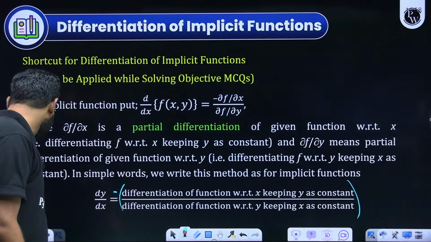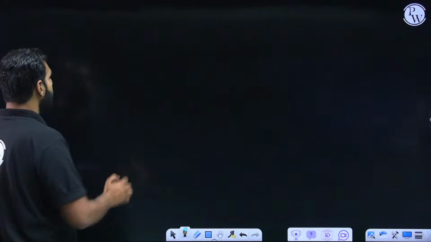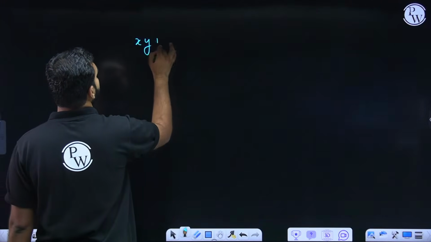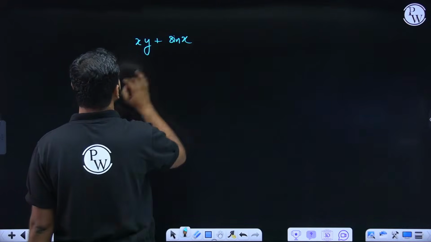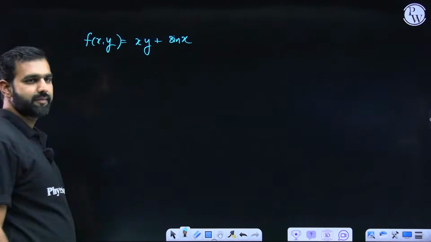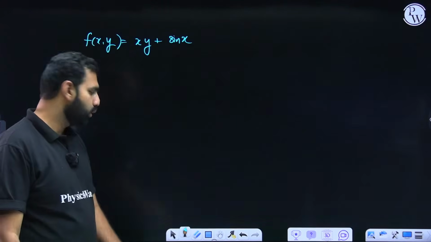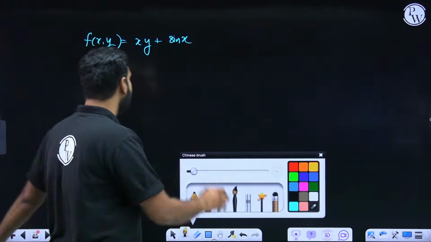Let me take an example as well. Do we have an example? I think we don't have. The basic example, if you want to take, let's say there is a function xy plus, let's say, sine x. This is a function, an implicit function, let's say. I'm not splitting it, I'm keeping it like this, and I want to find dy by dx. So how do you find dy by dx?